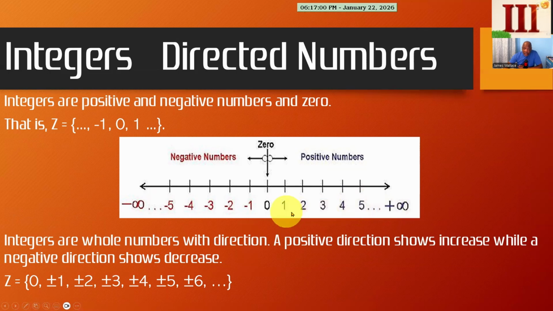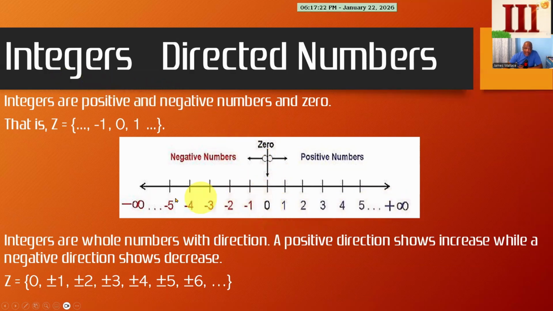Notice we're only using whole numbers. If we choose a negative number in between, they are no longer integers. So negative half or positive half would be a number that is positive or negative, but it is not an integer. Integers must belong to the group of whole numbers.